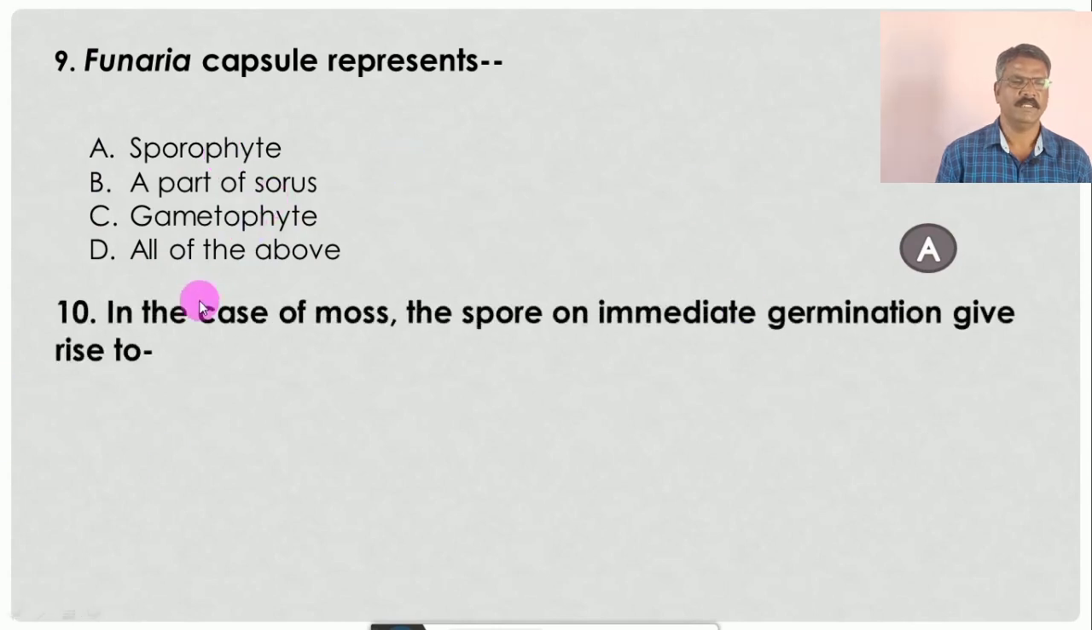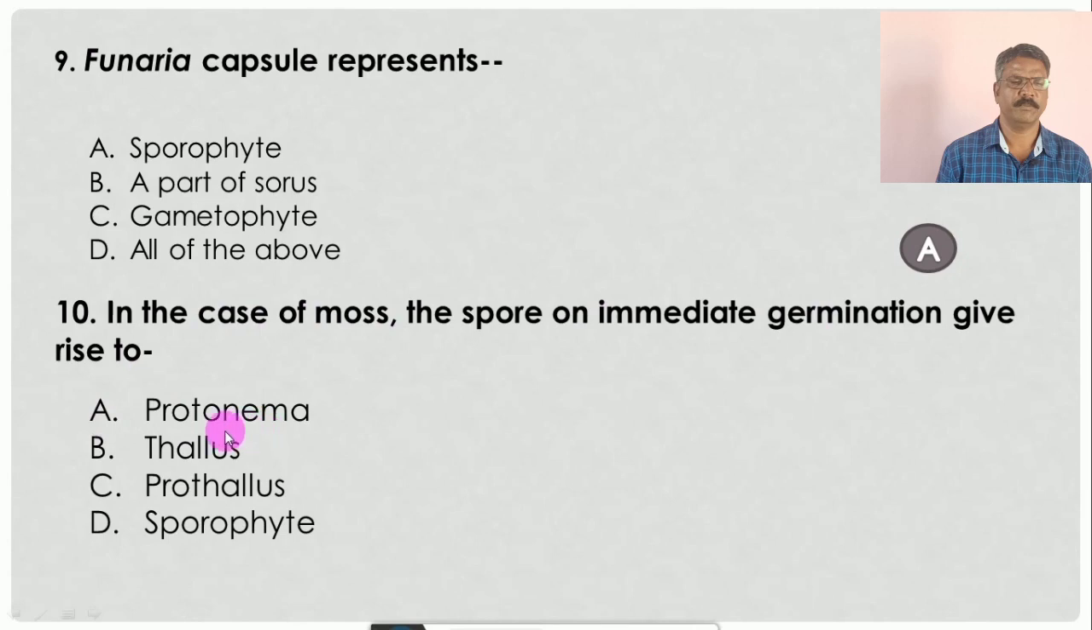Question number 10. In the case of moss or Funaria, the spore on germination gives rise to, the options are A. Protonema, B. thallus, C. prothallus, and D. sporophyte. And the correct answer is A, because after germination of the spore, it gives rise to the protonema in the case of moss or Funaria.